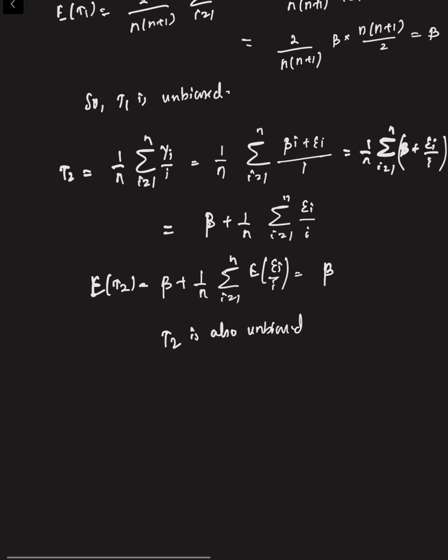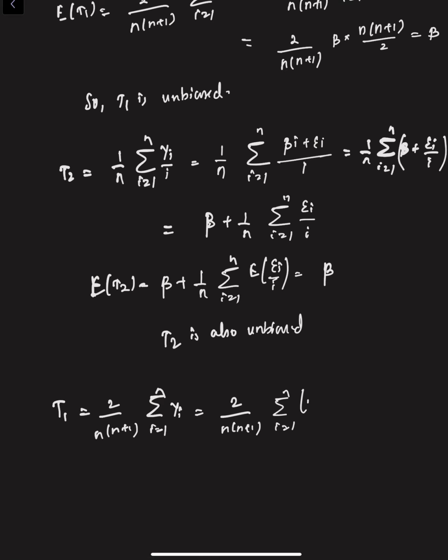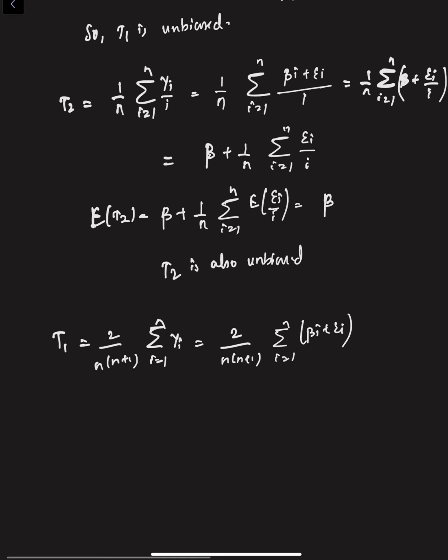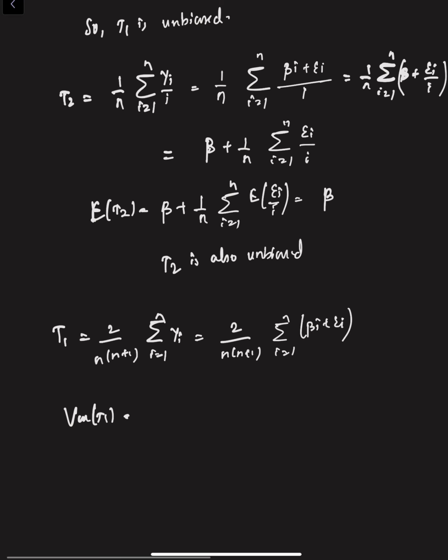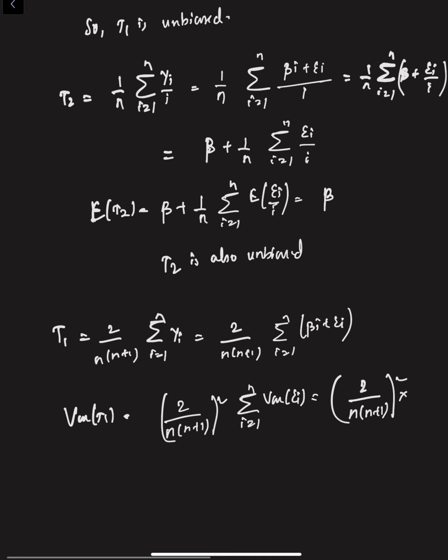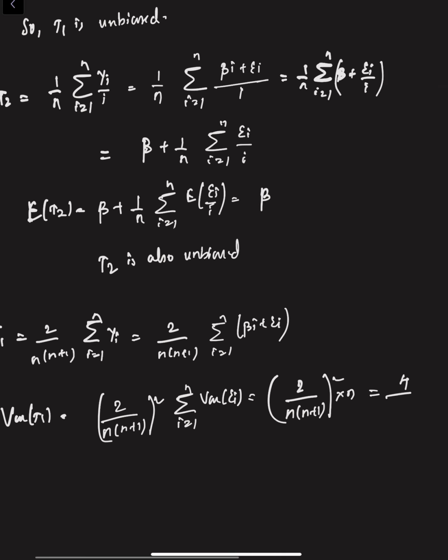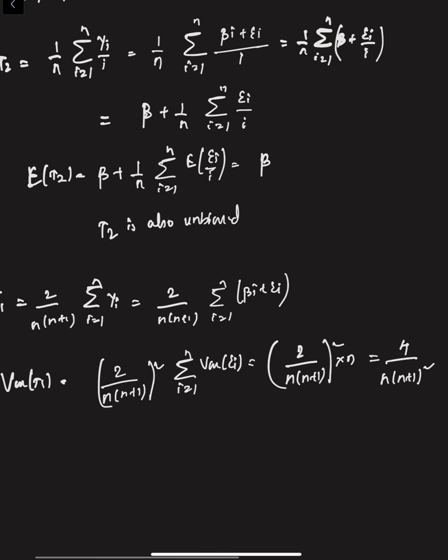So if we compute the variances, T1 is 2 by n into n plus 1 summation i equals 1 to n yi. So that is 2 by n into n plus 1 summation i equals 1 to n of beta i plus epsilon i. So that means the variance of T1 is 2 by n into n plus 1 whole square, summation i equals 1 to n variance of epsilon i. So that is 2 by n into n plus 1 whole square into n. So that is 4 by n into n plus 1 whole square.